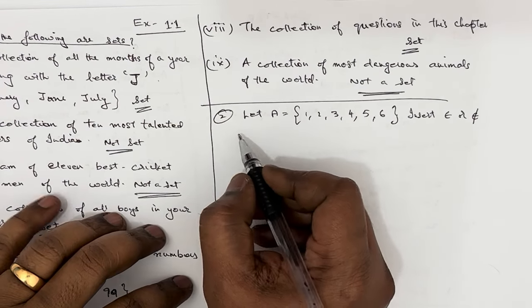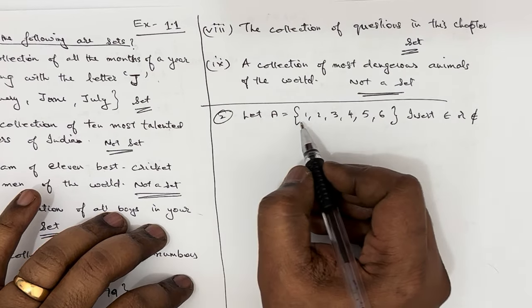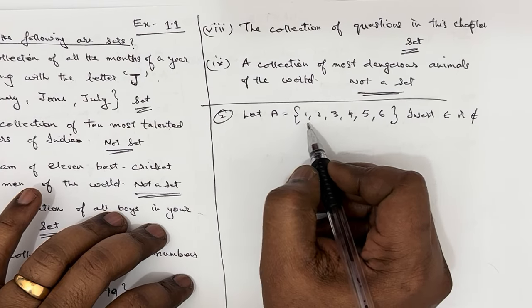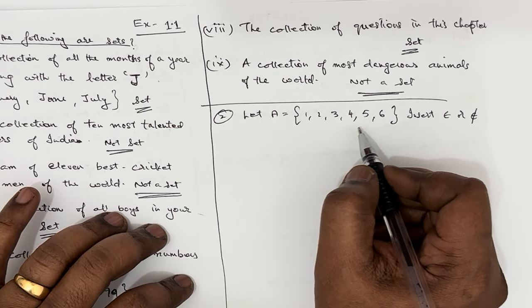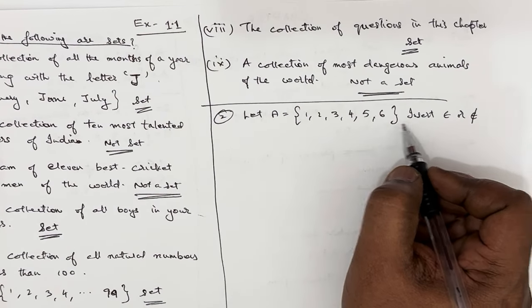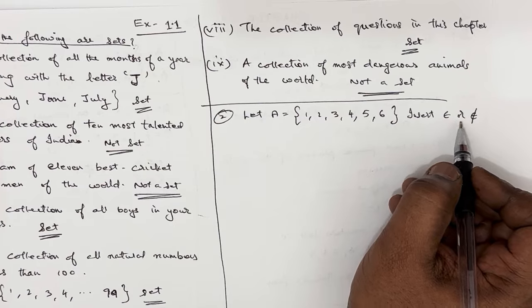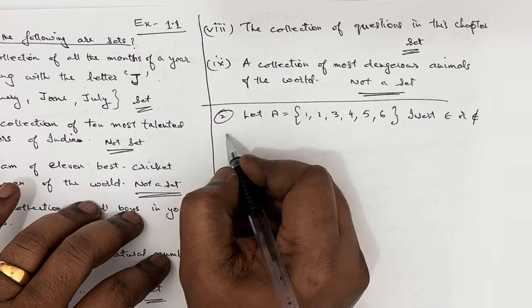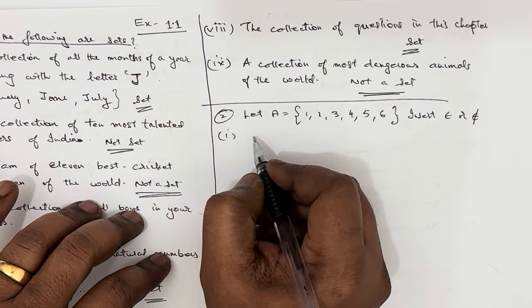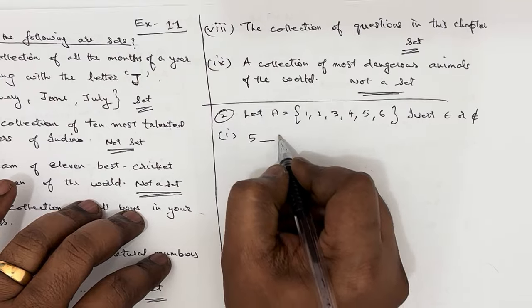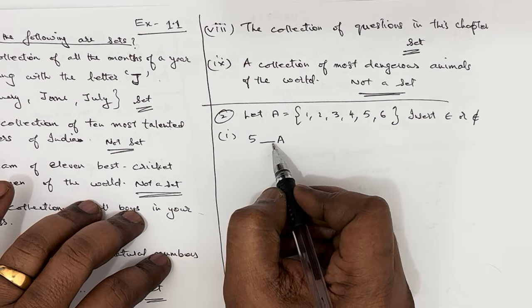Now let's do the second one. Let A be the set of numbers from 1 to 6. We have to insert these symbols, belongs to or does not belong to. The first question is 5 dash A. Does 5 belong to A?